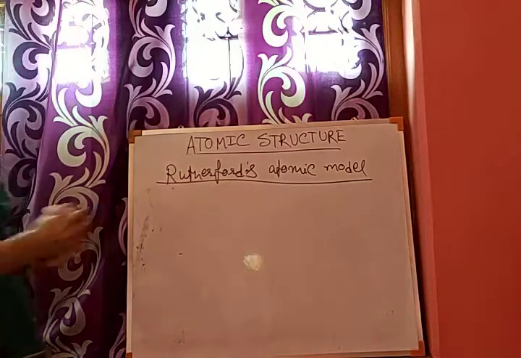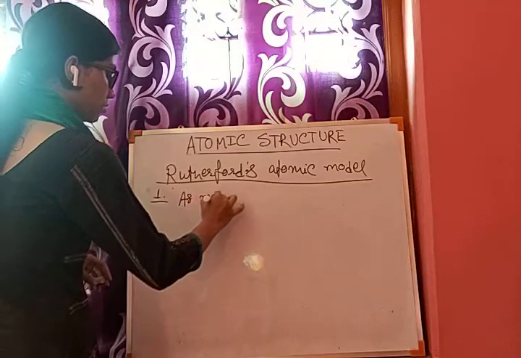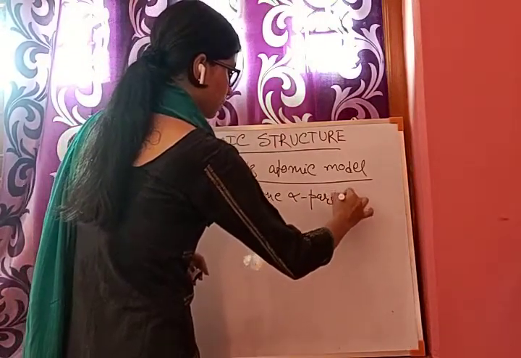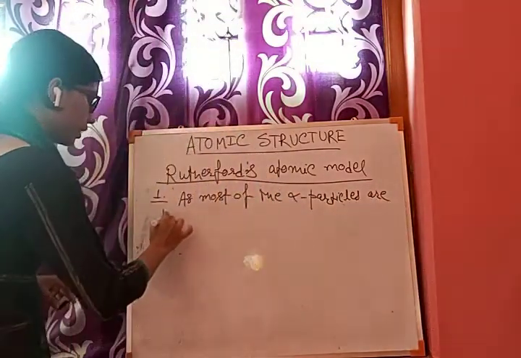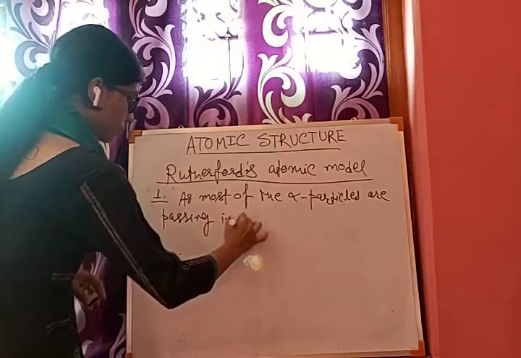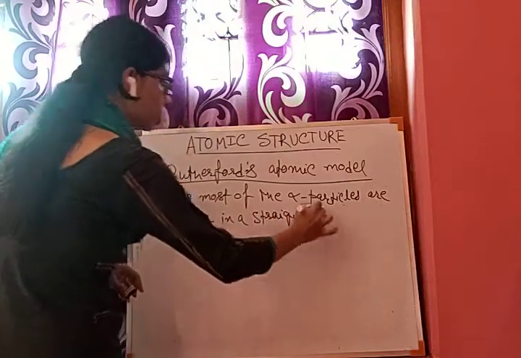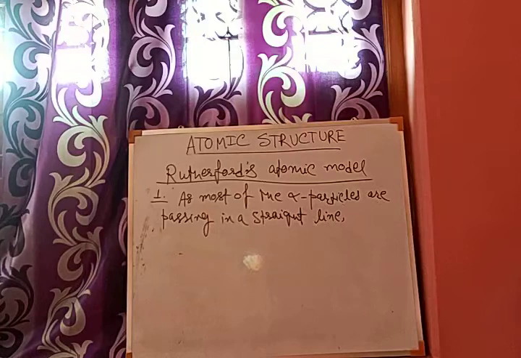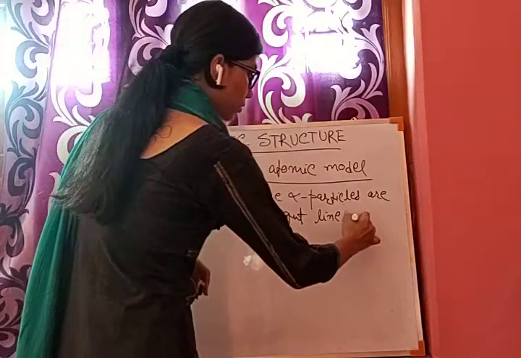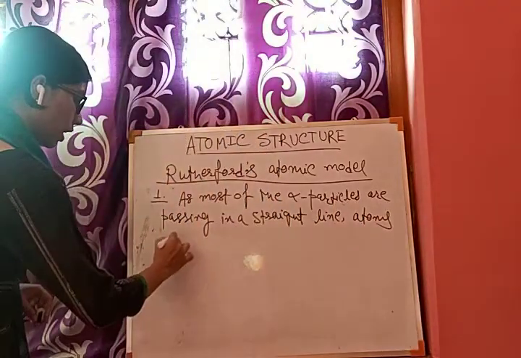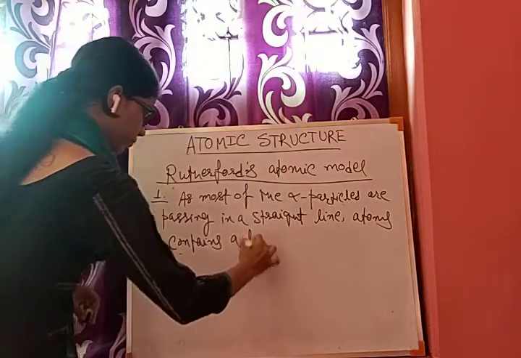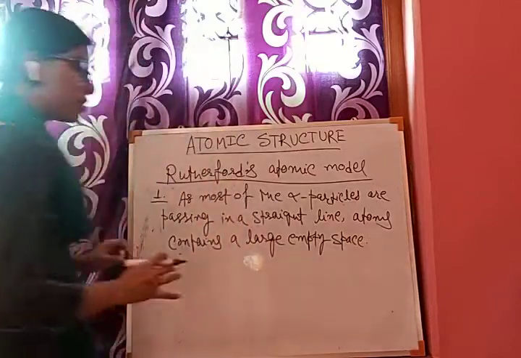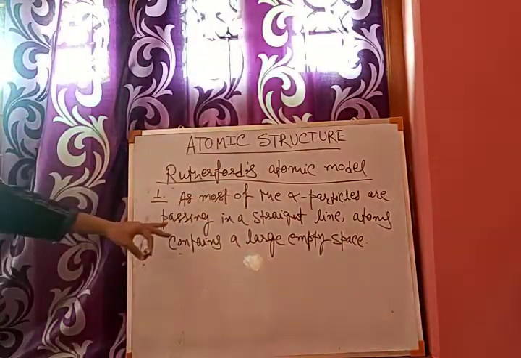So we can say, as most of the alpha particles are passing in a straight line, most of the space within the atom is empty or vacant, or you can say that the atom contains a large empty space.